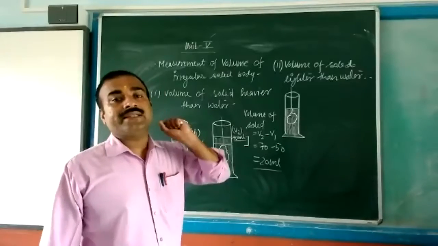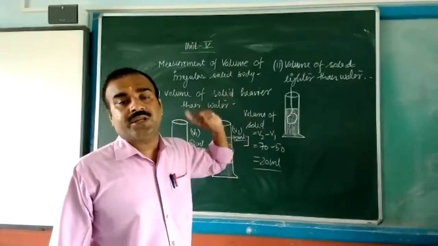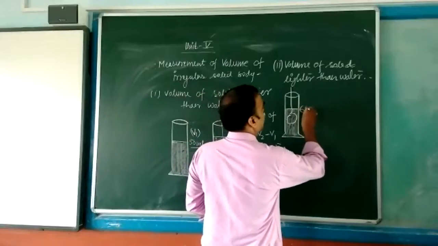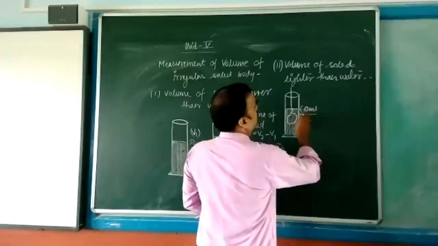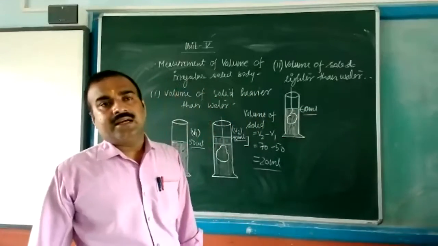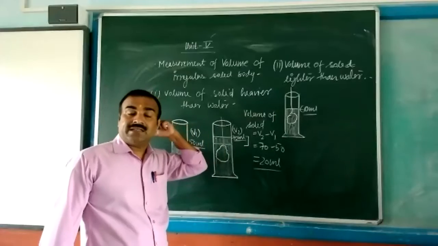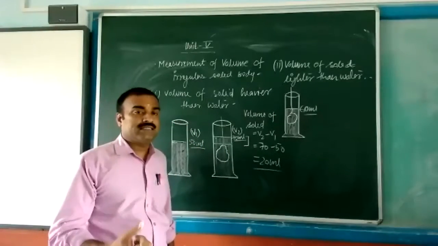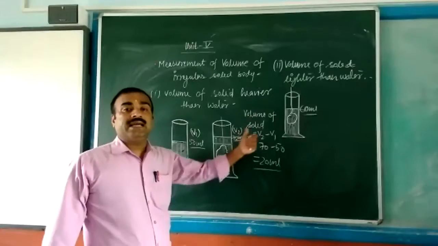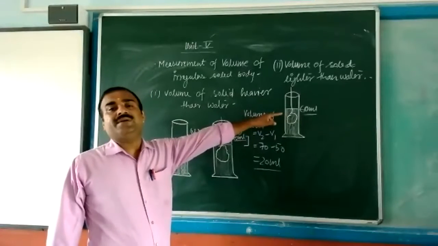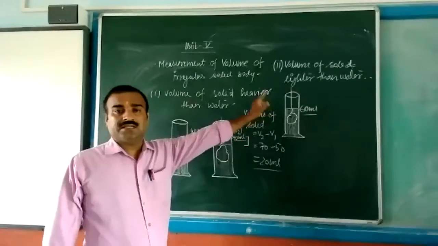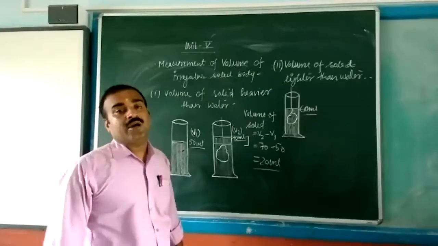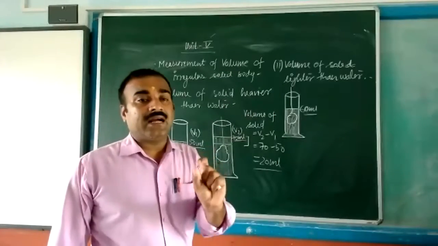Then what is going to happen? The level of the water you have to note down. Suppose it is 60 ml. That means once you dip a solid whose density is more than the water, the level of the water is going to rise. Just note it down. Then secondly, what you have to do is take a cork.